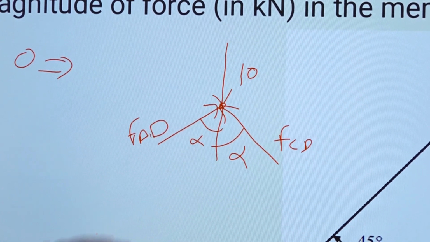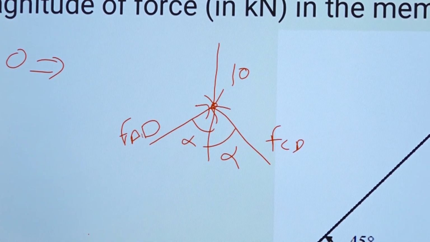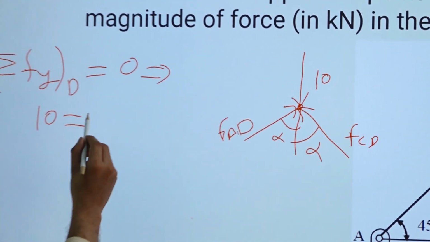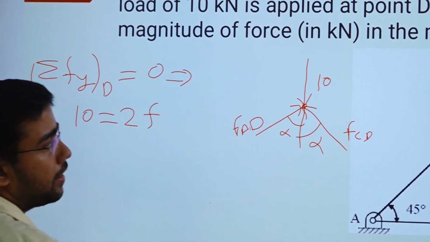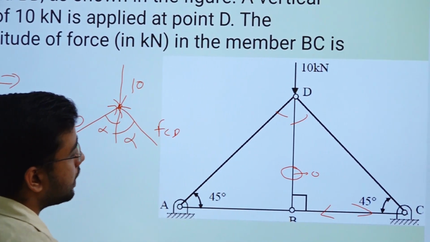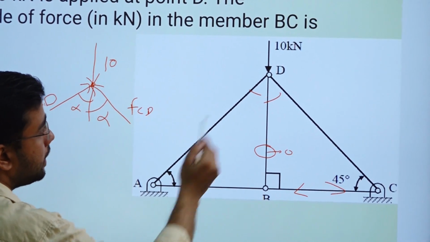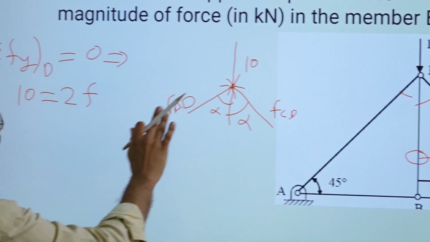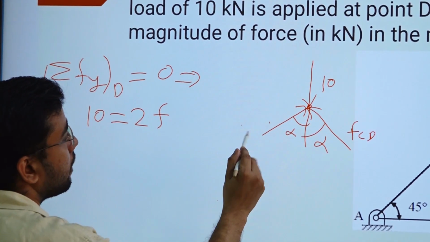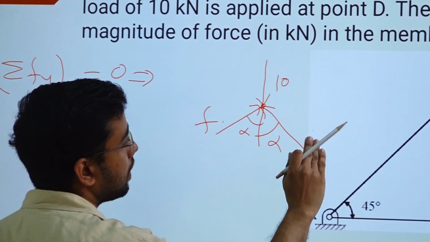F_AD in y direction and F_CD also in y direction. So how much will it be? Cos alpha times 2 F_AD and F_CD. Because this diagram is symmetrical, we can simply say that in AD and DC the force will be the same. So we will just assume this as F and this also as F.